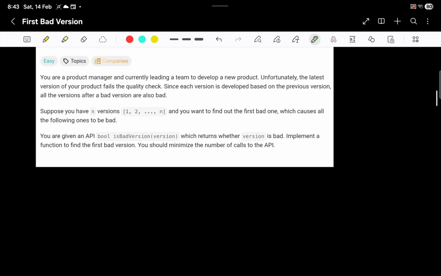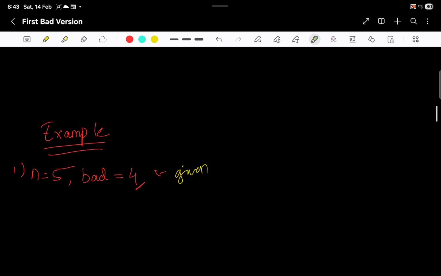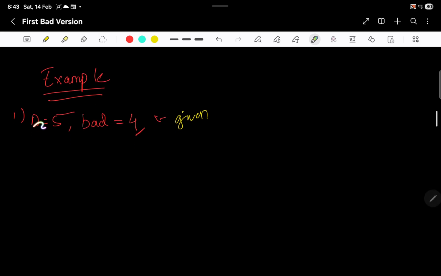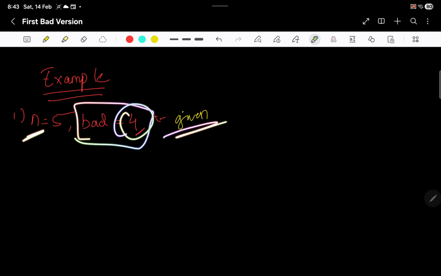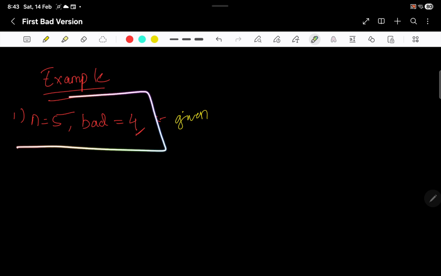Okay, thinking about the question, it says n versions. So let's take an example. The example given in the question is something like this. You are given n and it says that the bad version is at 4. It's not a good way to represent it, I would say, because mostly people will think that it is an input.